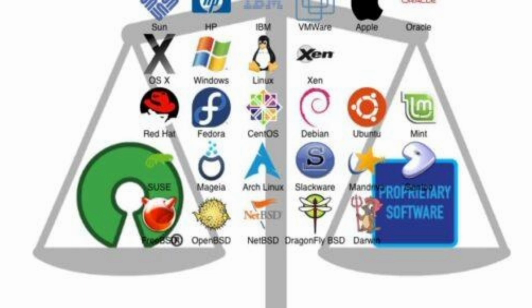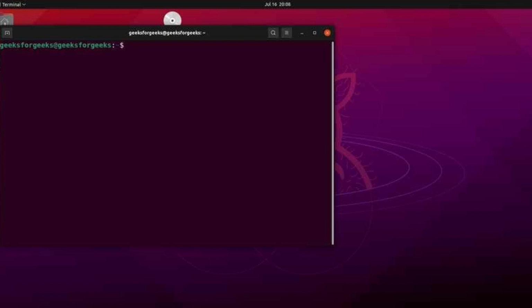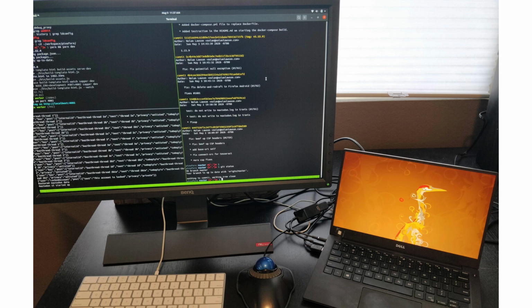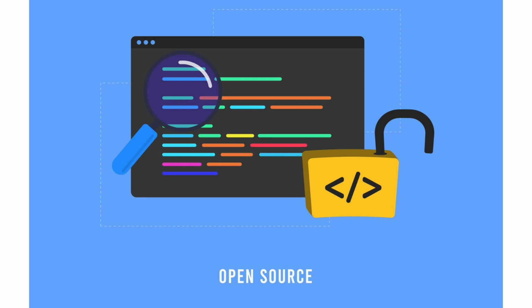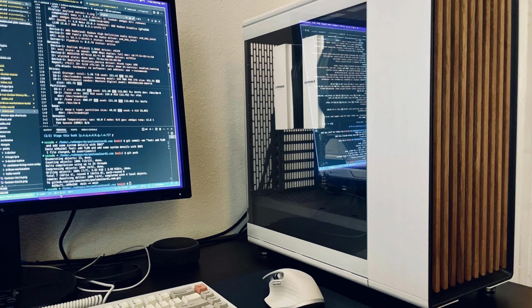Linux. Now let's talk about Linux. Linux is very different. It is an open-source operating system, which means anyone can use it and even modify it. Key points: highly customizable, very secure, preferred by developers and ethical hackers. Linux may feel difficult in the beginning, but it gives you full control over your system. That's why it is widely used in servers, cybersecurity, and development environments.